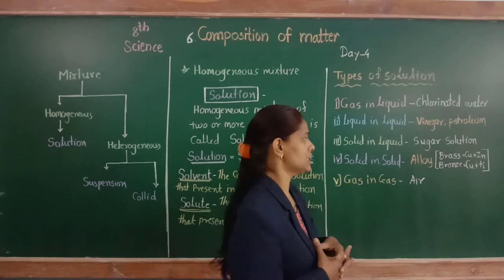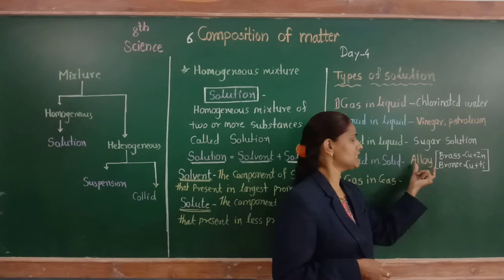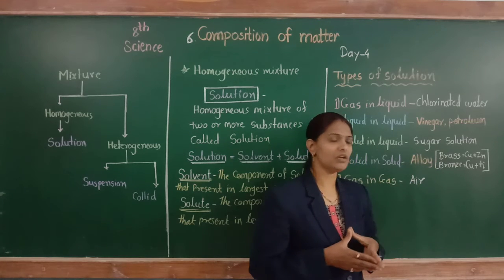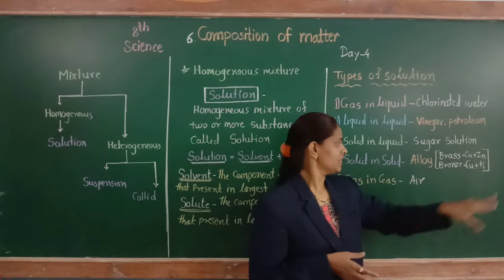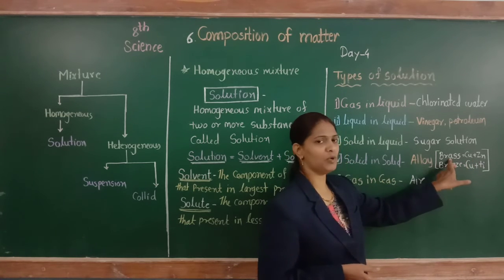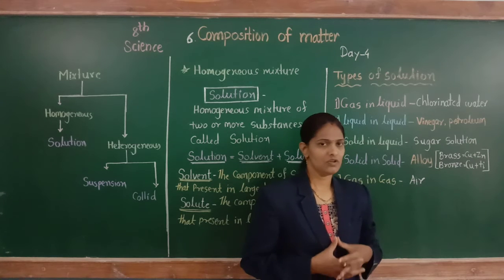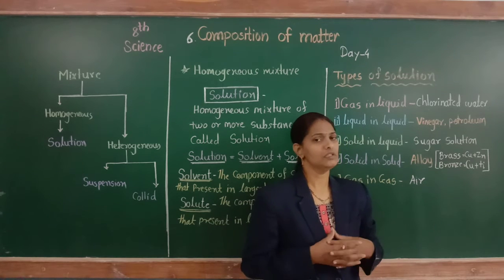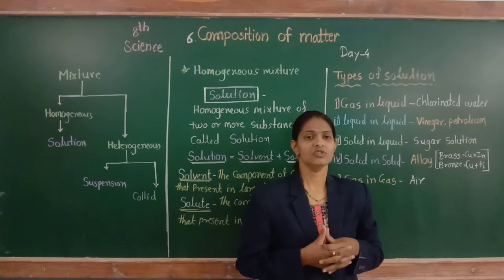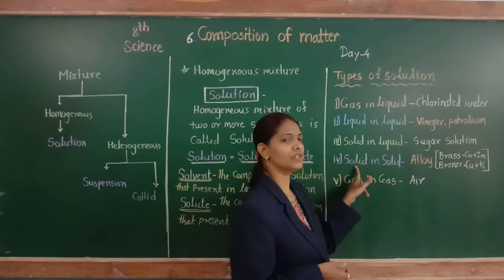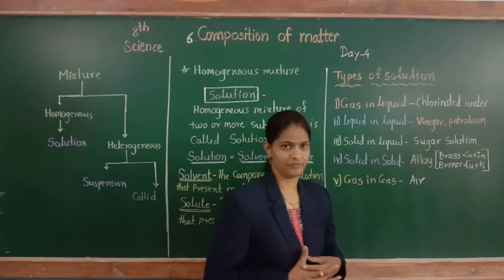Let's discuss this example. Brass. We know brass is an alloy. It is a homogeneous mixture of copper and zinc. Copper is metal, zinc is metal. Both are solid in state. So these are examples of solid in solid.